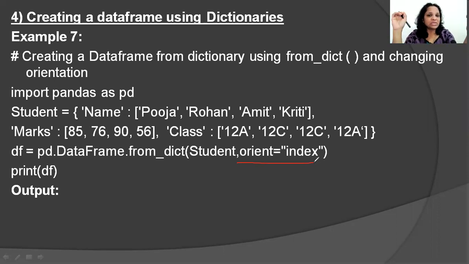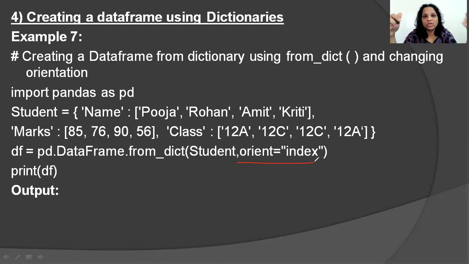In the previous example, what did we see? The keys called name, marks, and class became the column names. But with this function, we can change the orientation, which means the keys, name, marks, and class, instead of becoming column names, can also be index labels. So I say orient is equal to index. That means the keys are now going to represent the index and not the columns.